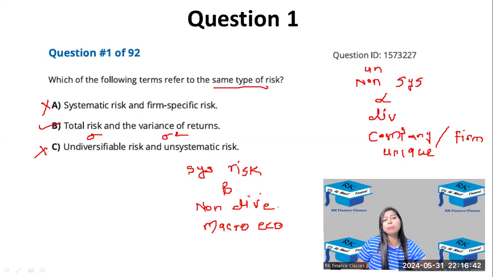So the point to remember over here is the different names. These names are used interchangeably in any way. So you should know all the names. Do not get confused about what is beta risk, what is alpha risk. So remember all the names. It was a simple, theoretical question. If you get such a question in the exam, you will hardly need 10-15 seconds. So you can save time on such questions and give that time to other numericals.